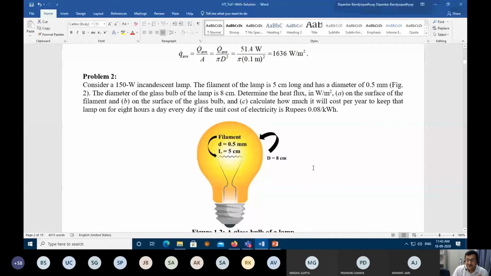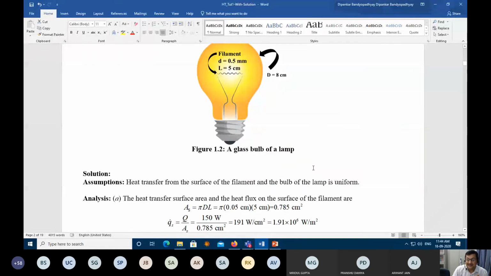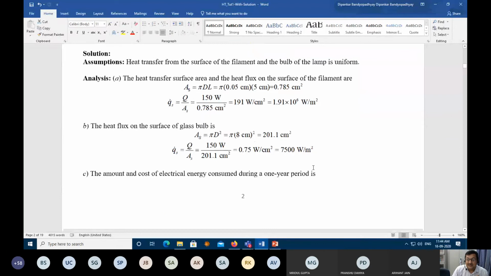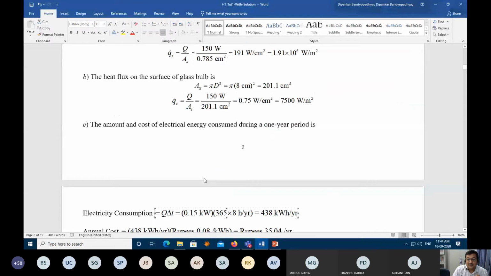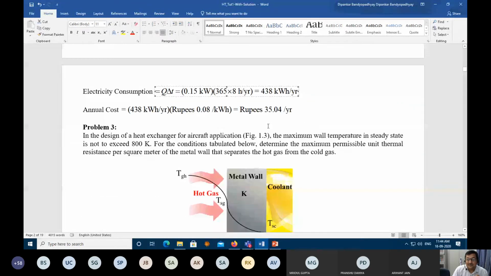So this problem actually opens up those questions in your mind that typically 35 rupees a year is your cost. And then if it is 150 watt, now it is 10 watt, that means 1/10. So how much you are spending for an LED is 3 rupees per year. So you see that now this is affordable to poor people.